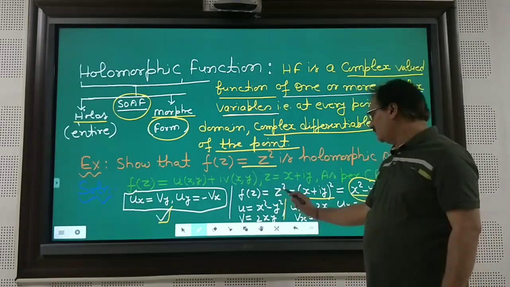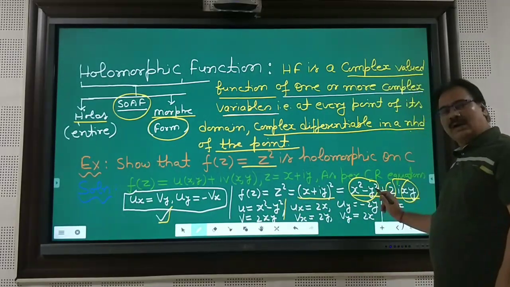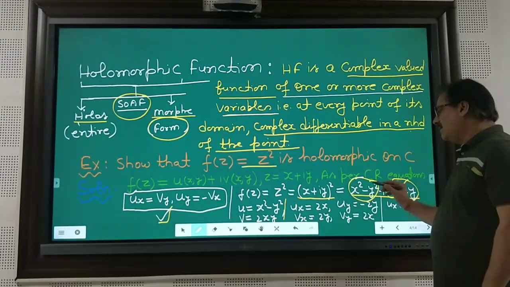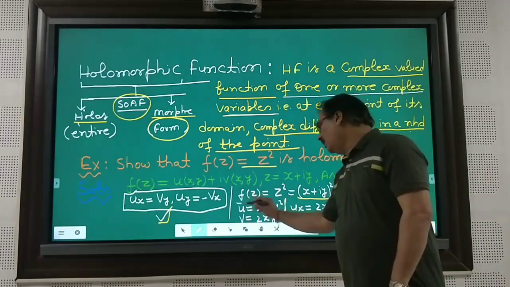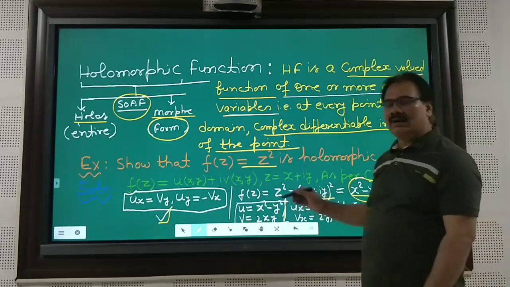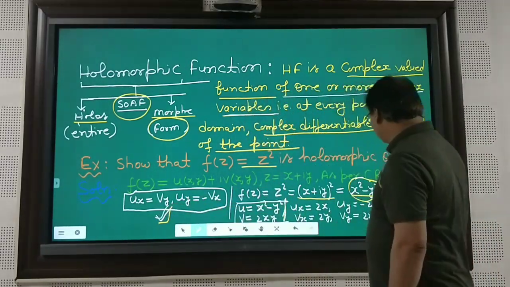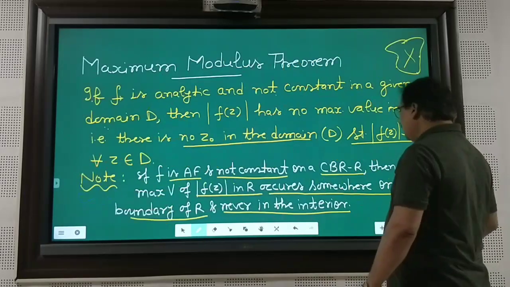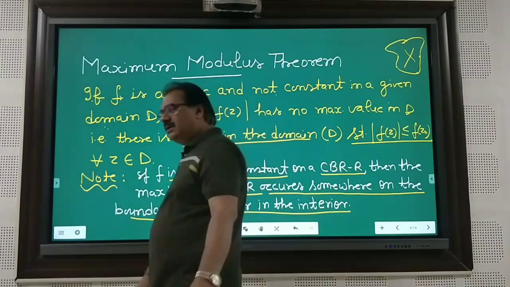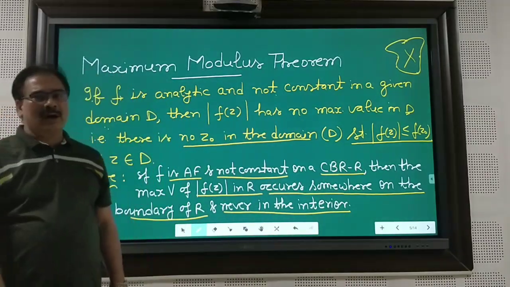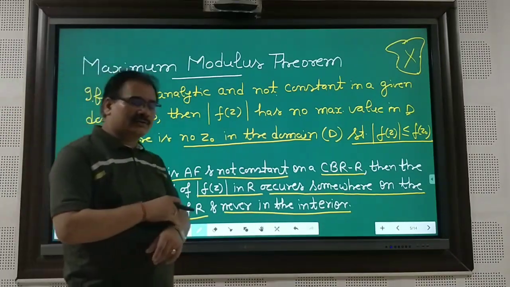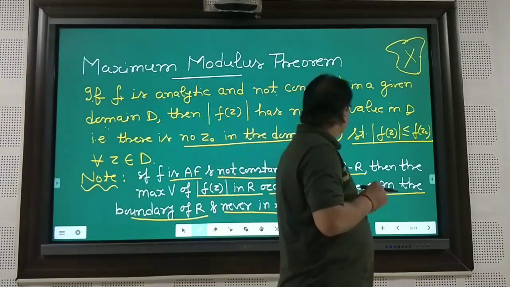Then f(z) is equal to z square. This may be written as x square minus y square plus twice iota xy. This part is the real part and this 2xy is the imaginary part. You can look here, this is real and imaginary, and after partial derivatives you will ascertain that the CR equations are satisfied. It means the example holds good, that is f(z) equal to z square is a holomorphic function. Now another theorem which is also in your syllabus is the maximum modulus theorem.